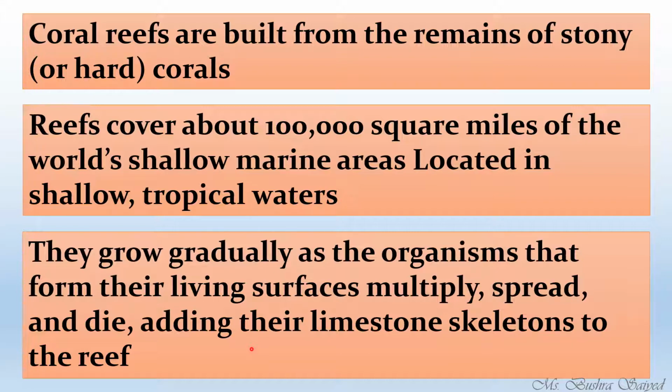Now what happens when the polyps inside the corals die? The stone will remain as it is, and because of that, you will be able to see that the stone will become a habitat for many other organisms to survive. That is why it was said earlier that it harbors different types of other organisms also. Why? Because when the polyps die, the stone remains as it is. The calcium carbonate or limestone skeleton remains, in which various other animals live.